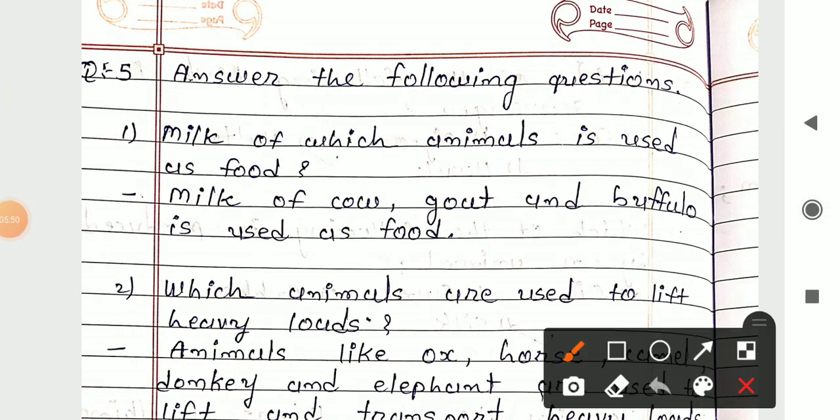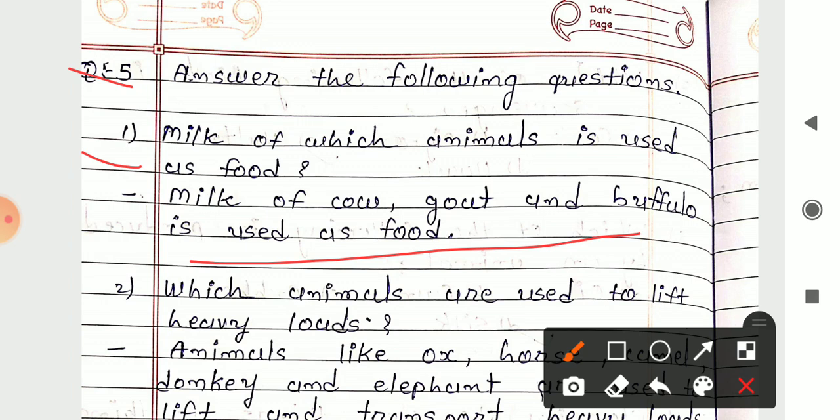So here the question number 5 is given to you. Answer the following questions. These are the short question answers, can be asked into 1 marks. The first question in that is, milk of which animals is used as food? We are using the milk of which animal as the food? So here the answer is given to you, that milk of cow, goat and buffalo is used as food.